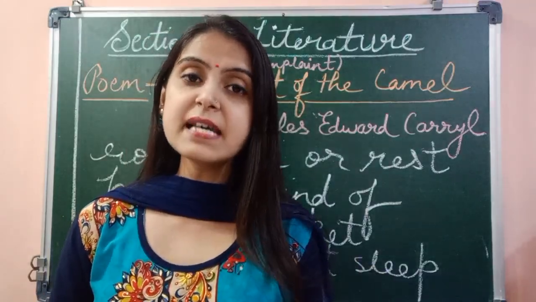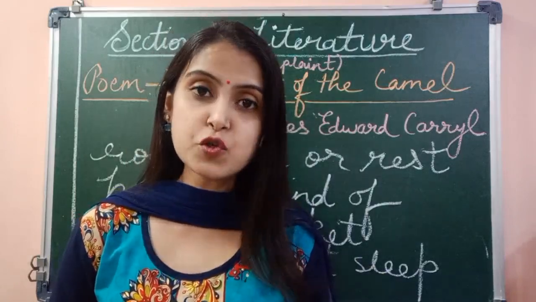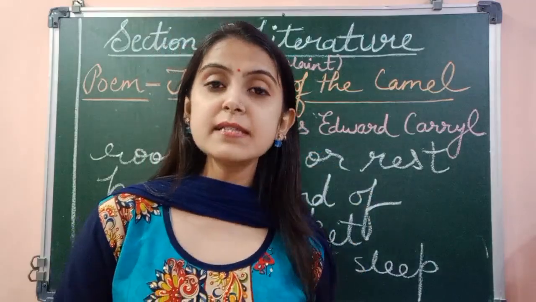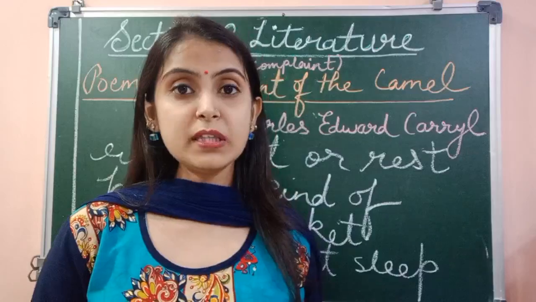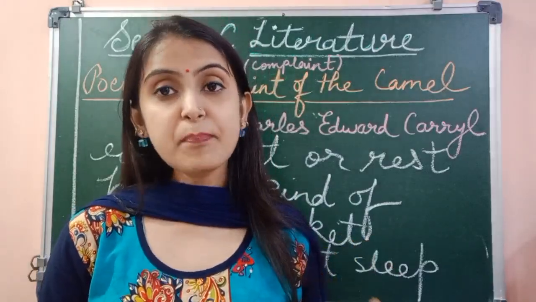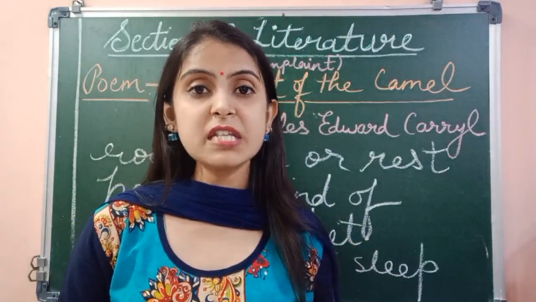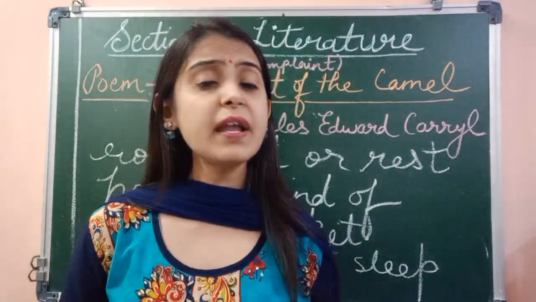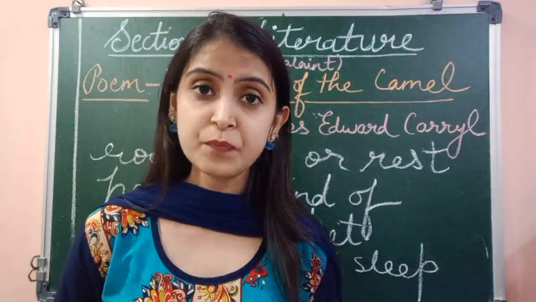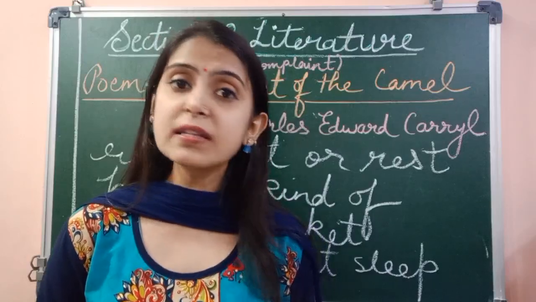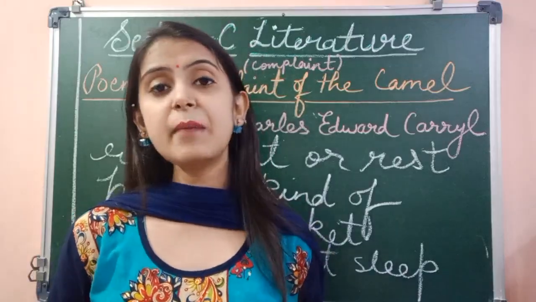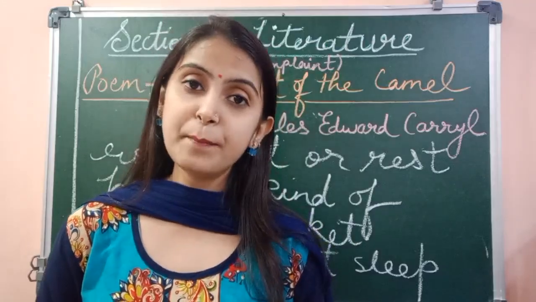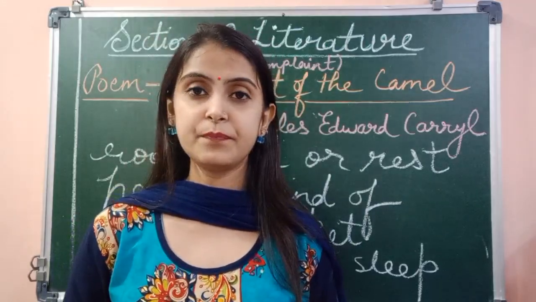So in the second stanza, he complains about the place that is given to him for sleeping. He says that the cats can take rest on a chair. Chickens can sit and they can roost upon the rails. Oysters can sleep in the pails. Puppies are able to sleep in the stable. But what about me? What about poor camel? It does not have any special place to take rest. So he's saying that humans are not thinking about the camel. Humans think that the camel can sleep anywhere in any place. So in the second stanza, he complains about the place that is given to him for sleeping.